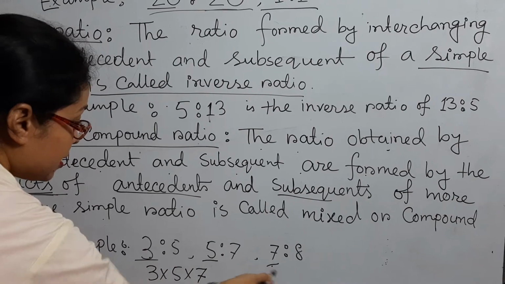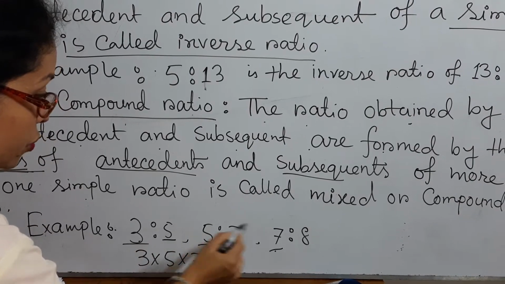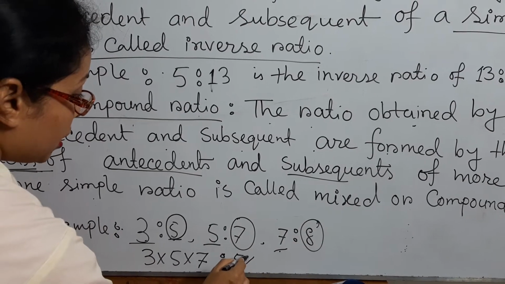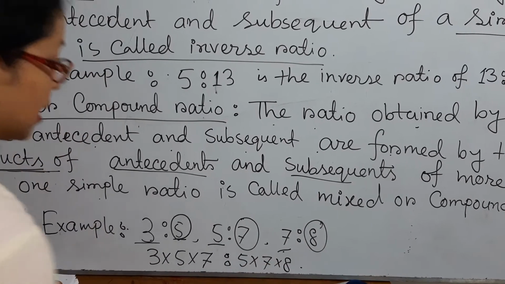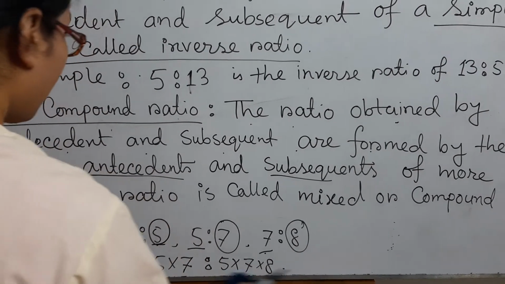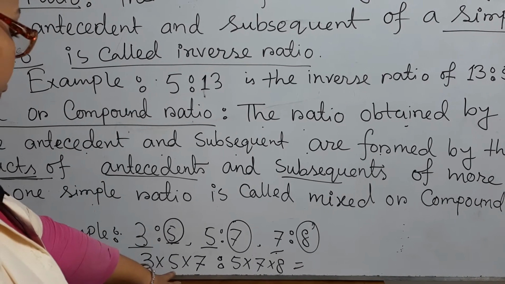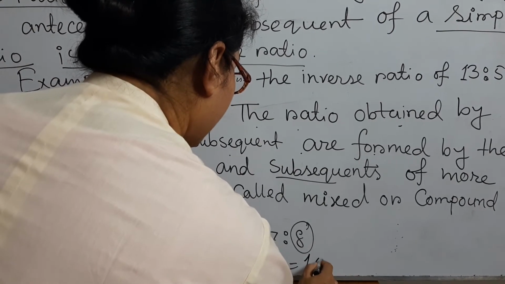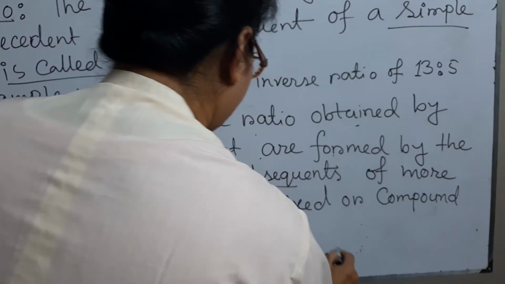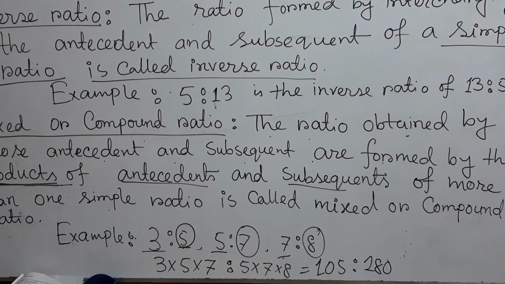These are the antecedents of the three simple ratios. The subsequents of the three simple ratios are 5, 7, 8, so 5 multiplied by 7 multiplied by 8. In this way you will get the mixed or compound ratio. The final answer: 3 fives are 15, times 7 is 105. And 5 times 7 is 35, times 8 is 280. So 105:280 is the mixed or compound ratio of the given three simple ratios.